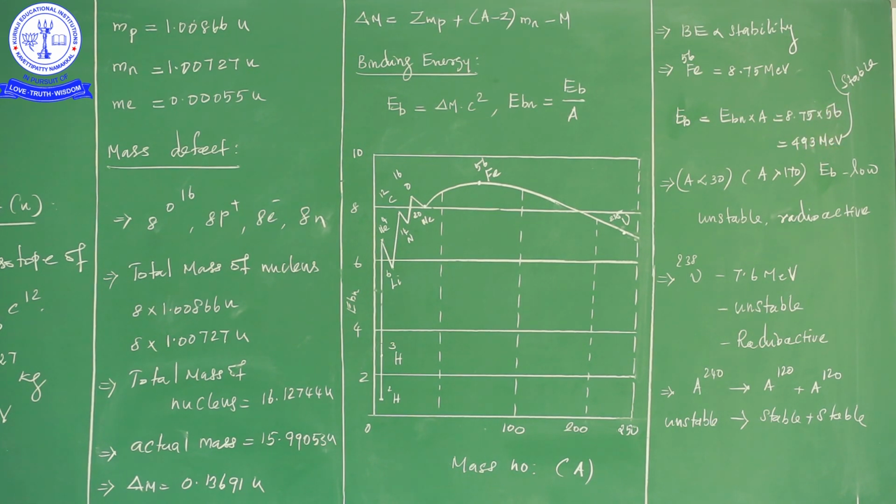So among known elements, iron nucleus has the maximum binding energy. So this is the reason why iron is more stable. Binding energy is nothing but stability. So those elements having the mass number less than 30 or mass number greater than 170, the value of binding energy is low. So this is the reason those elements are unstable and radioactive.